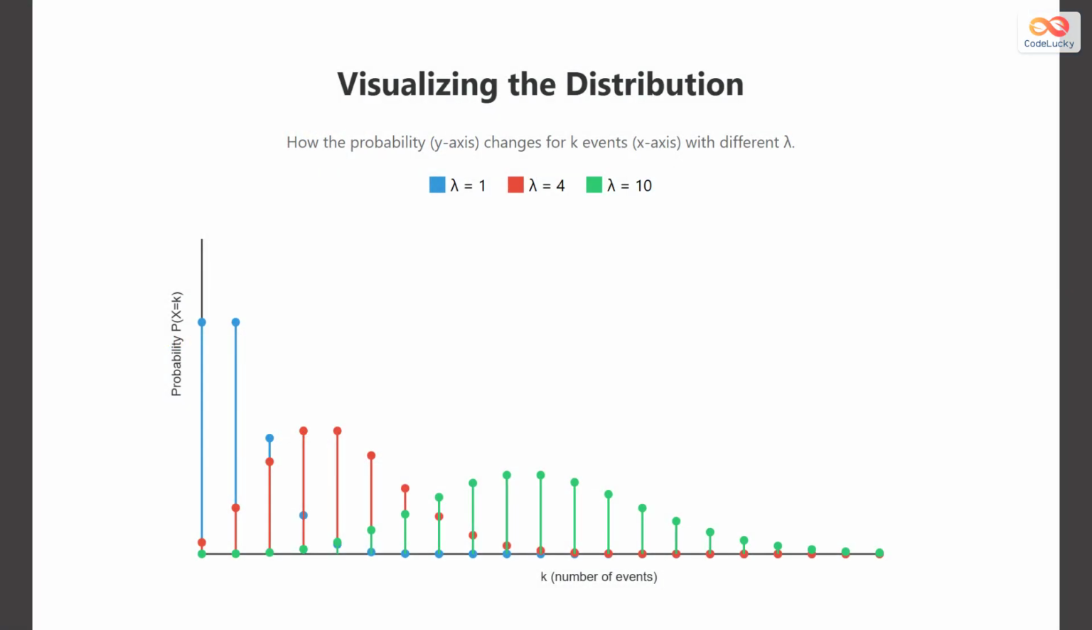Here you can see how the distribution looks. The horizontal axis shows the number of events, and the vertical axis is the probability. Notice how the shape changes with lambda. When the average rate is low, the graph skews right. As lambda increases, it becomes more symmetrical, looking more like a bell curve.